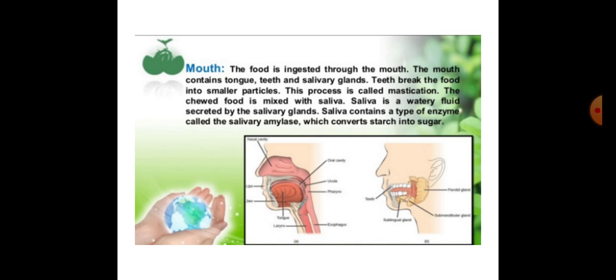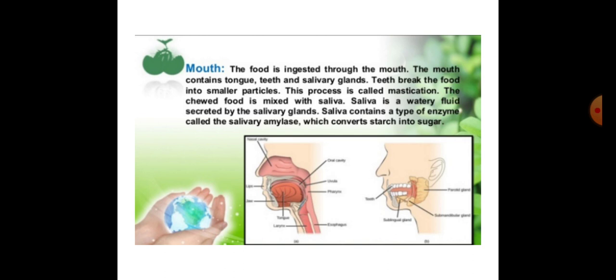First, let's start with the mouth and buccal cavity. The mouth contains the tongue, teeth and salivary glands. It is the first part of the digestive tract. Food is taken into the body through this part.